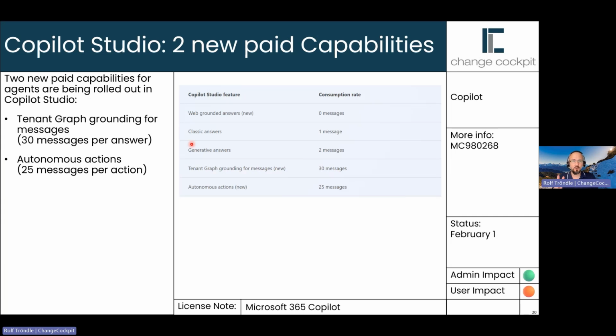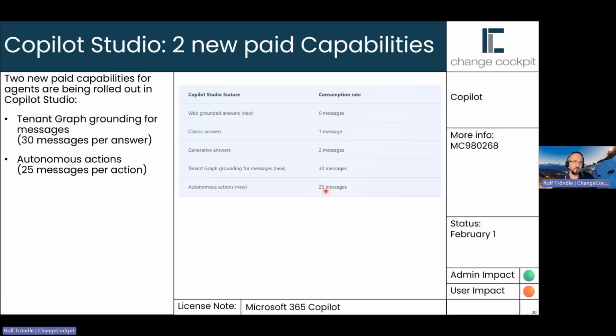Copilot Studio will get two new paid capabilities. One is tenant graph grounding for messages, so these messages have access to your tenant's data, and autonomous action is the other one. And this is all pay as you go because it's inside Copilot Studio. Pay as you go, it will cost you 30 messages per answer or 25 messages per action. These messages you can either prepay, you can buy message packages, or you can use pay as you go using an Azure subscription.